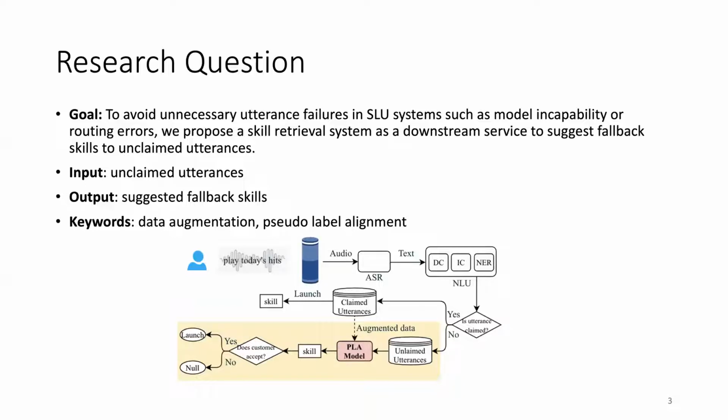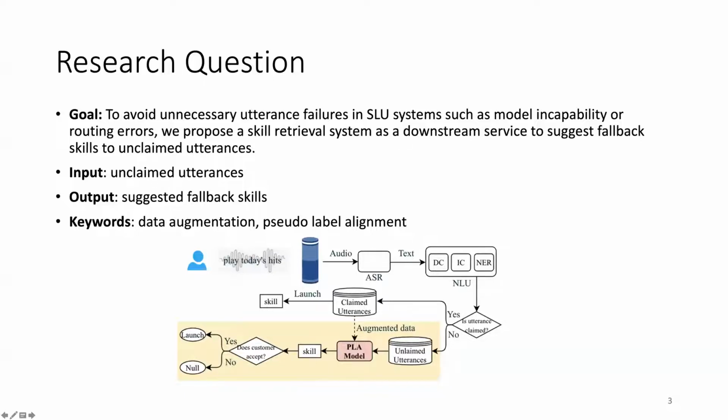But in this paper, we propose a PLA model, the Paraphrase Label Alignment model, which leverages those claimed utterances to find fallback skills to handle those unclaimed utterances. As we mentioned before, those unclaimed utterances are caused maybe by NLU module incapability or some routing errors, so they might still be of good quality to assign some appropriate skills.